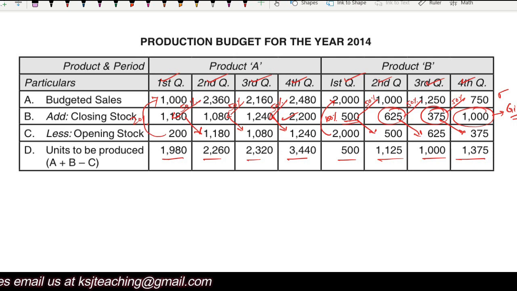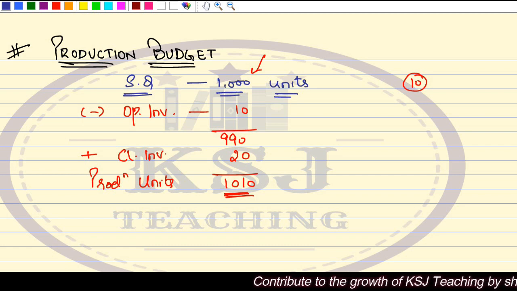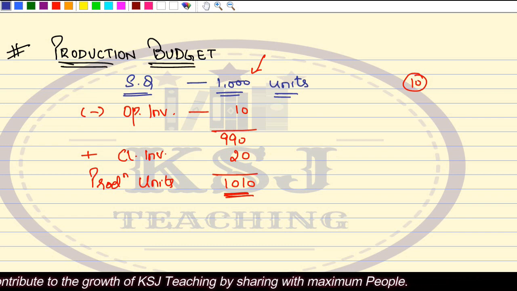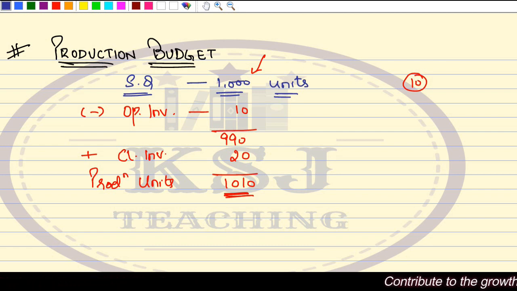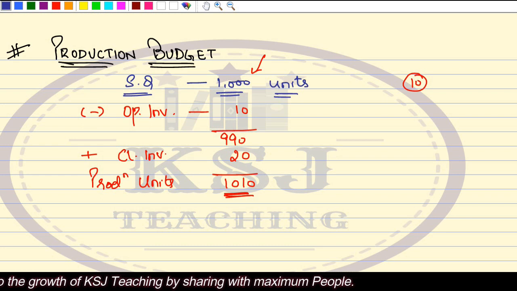I hope it is clear. So we have done two budgets today. One is the sales budget, another one is the production budget, right? In the next lecture, we will continue with these functional budgets. We will do the plant utilization budget, then the raw material consumption budget. A lot of budgets are to be done one by one. Some of the budgets are very easy. We'll just go through the formats and try to understand what they want to say. So see you guys in the next lecture.